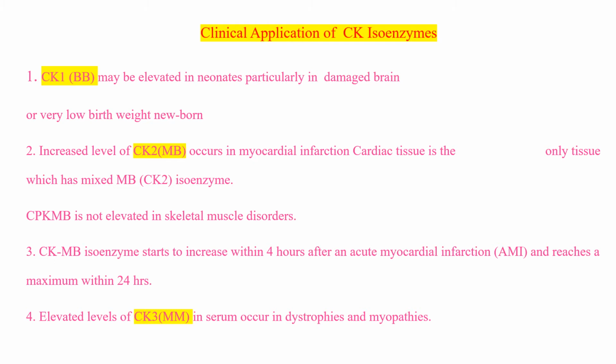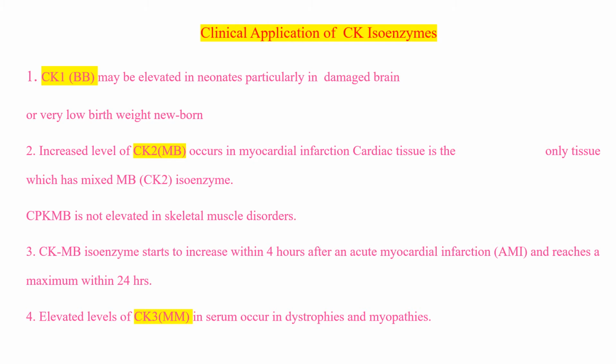CKMB is not elevated in skeletal muscle disorders, or even if it is elevated very slightly. CKMB isoenzyme starts to increase within 4 hours after an acute myocardial infarction and reaches a maximum within 24 hours. So, it is an early marker. It starts to increase within 4 hours. Therefore, it is the earliest marker of myocardial infarction.